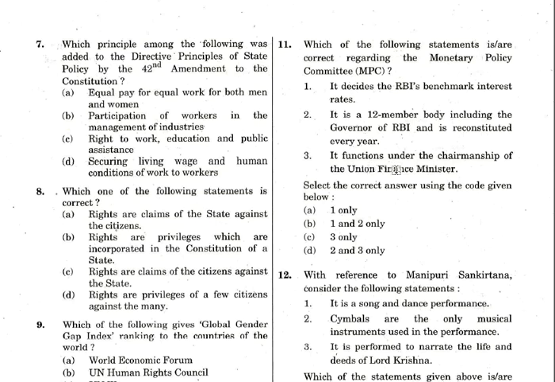Next, it functions under the chairmanship of the Union Finance Minister. So that is again totally wrong, because the RBI governor is not doing it alone now, but he is made the chairman of that 6-member committee. Okay. So 2 and 3 are wrong. So option A is the right answer.